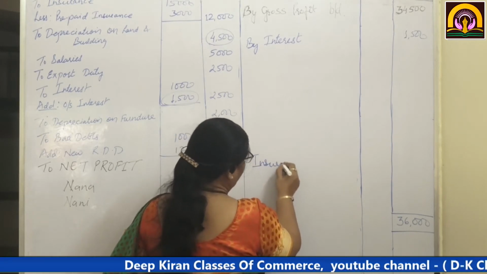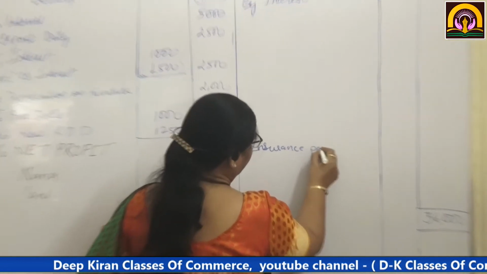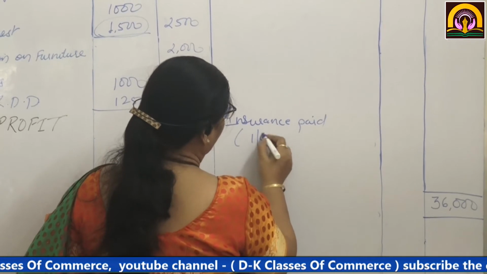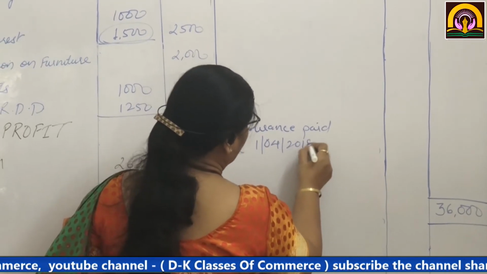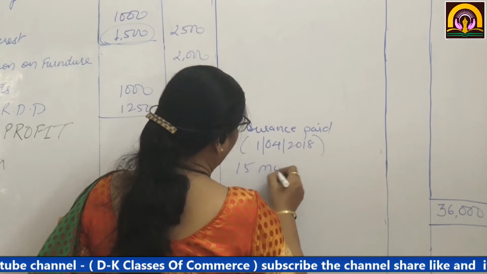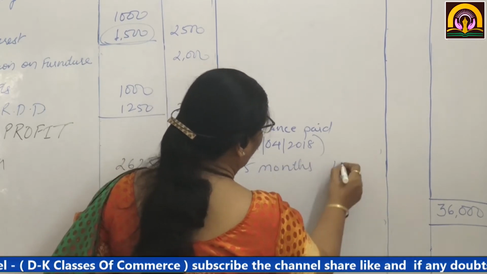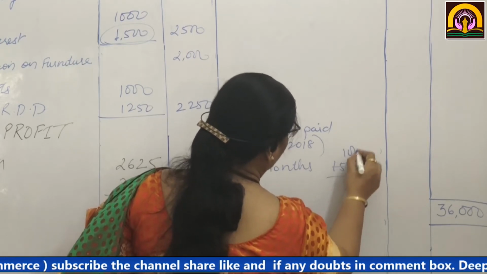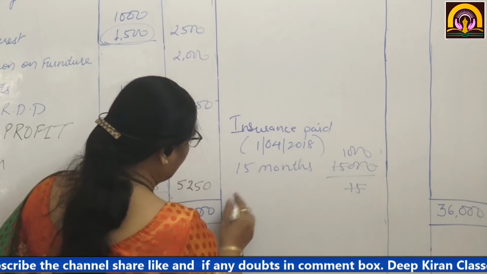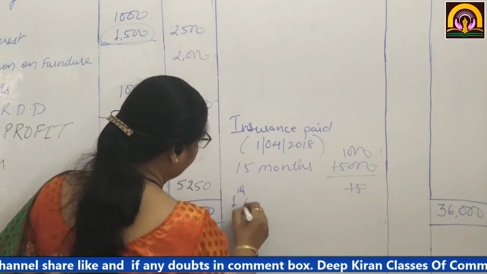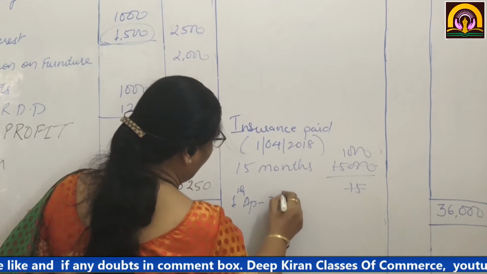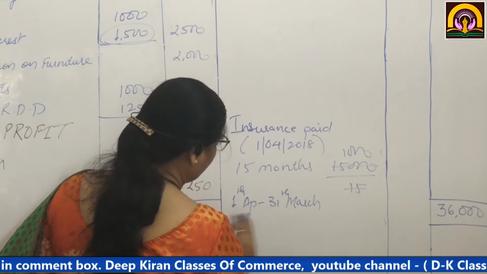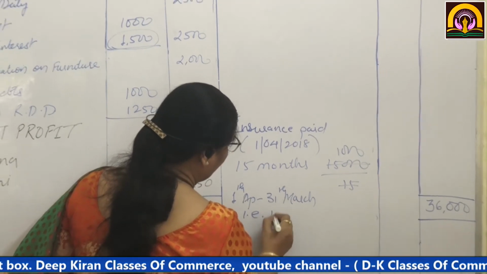Then insurance paid for 15 months. Insurance paid on 1/4/2018 for 15 months. So 15,000 divided by 15 will come to 1,000 per month. Our accounting period is from 1st January to 31st March, that is 12 months.